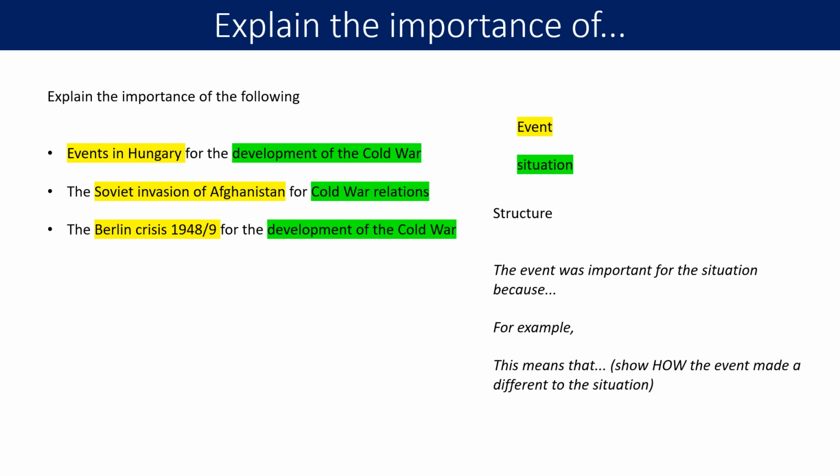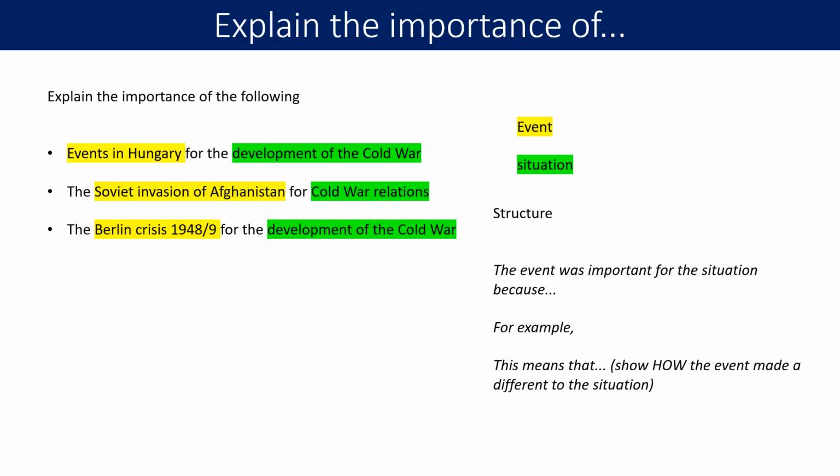So when we're answering this question, we want to make sure that we're rearranging the words of the question into our answer, because then what we're doing is showing the examiner we've really thought about the question and we're not just describing everything we know about a particular event. So if we take that first example, explain the importance of the events in Hungary for the development of the Cold War, we're going to want to start with, well, the events in Hungary were important for the development of the Cold War because, and instantly in doing that, we are going to gain more marks.